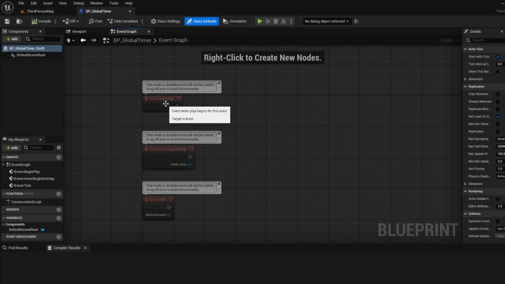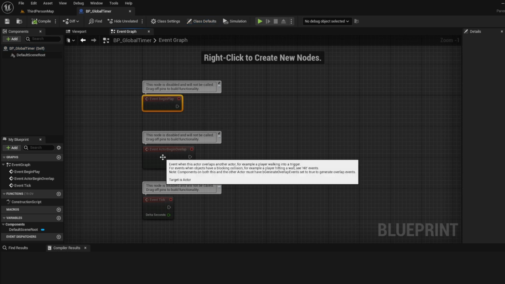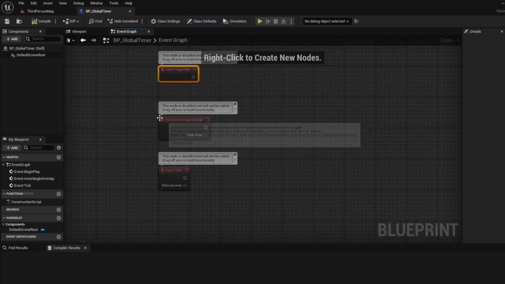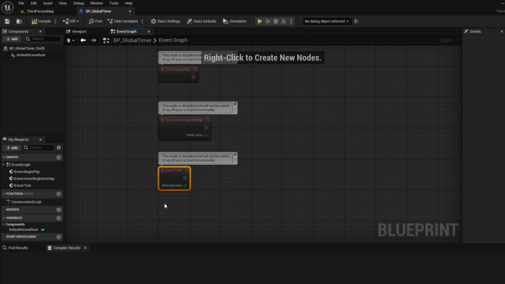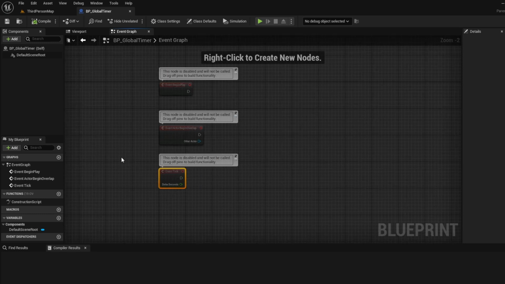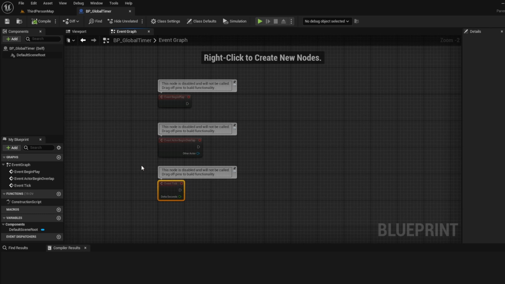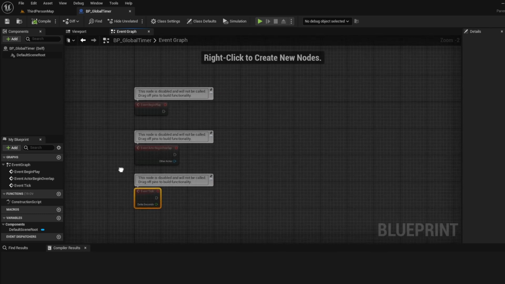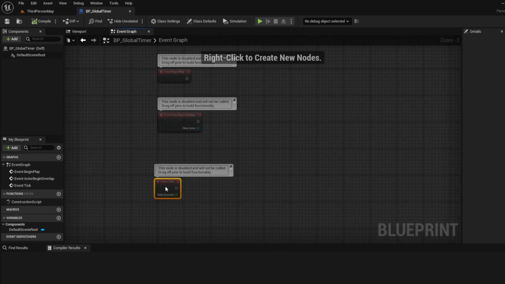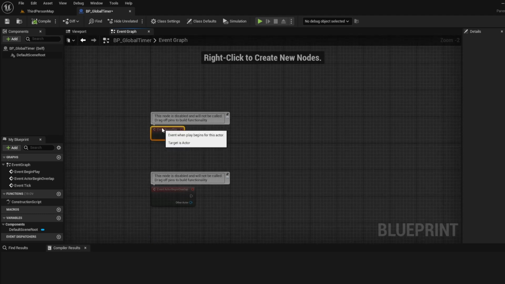It's got these little events here: begin play, a check for maybe if something is overlapping, and this is our tick. Be careful with tick. You can use tick for things, but if you do, it's always good to try and be very limited with them. You can use them, just don't go crazy, and if there's another way, use the other way.